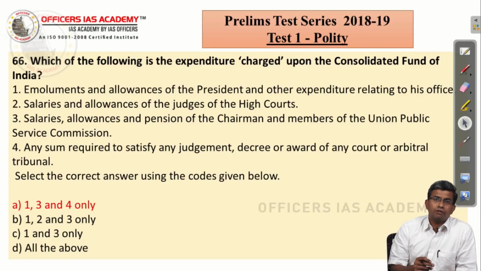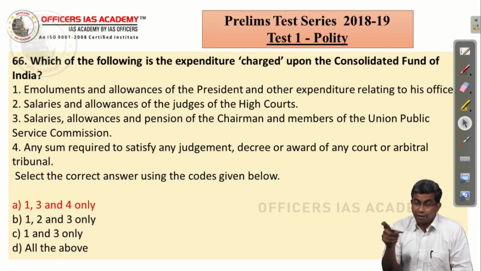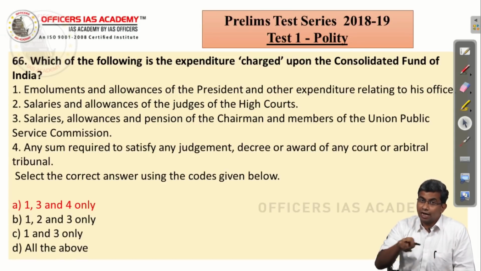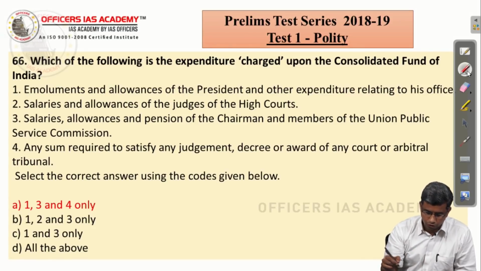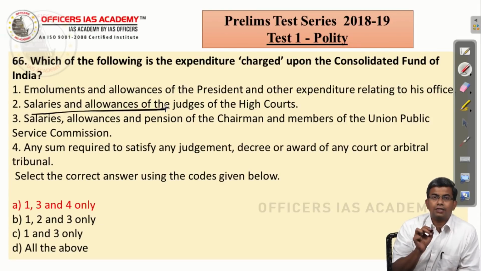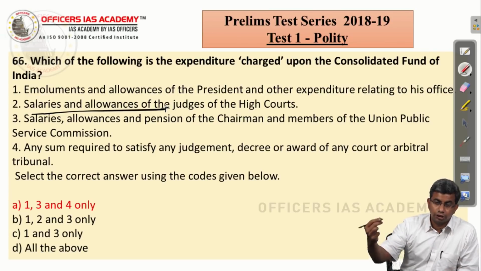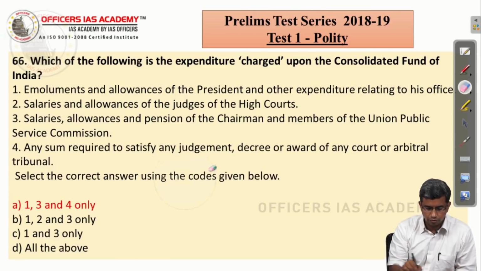Salaries and allowances of judges of the High Court is not charged on the Consolidated Fund of India, it is charged on the Consolidated Fund of the respective states. But please remember, the pension of High Court judges after they retire is charged on the Consolidated Fund of India. But here it says salaries and allowances of the High Court judges only. So, you should not get confused with all of the above, because it is only salaries and allowances of the judges of the High Court which is charged on the Consolidated Fund of those respective states. So, the correct answer is option A, 1, 3 and 4.